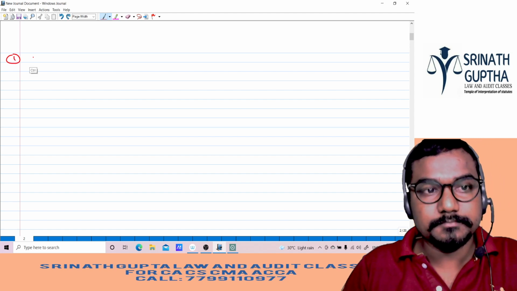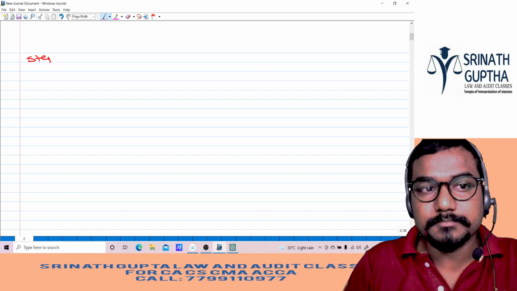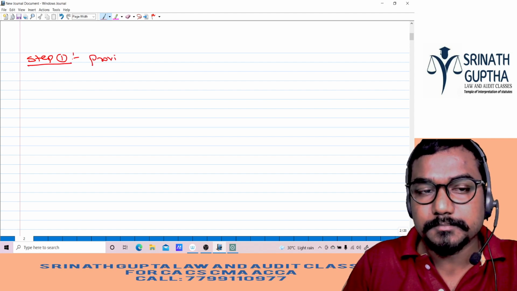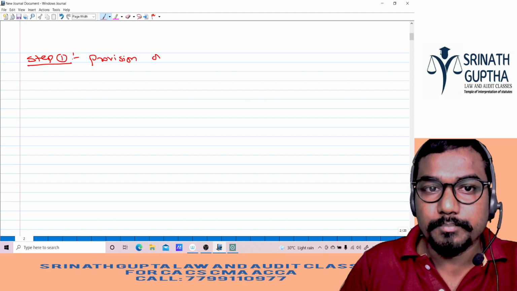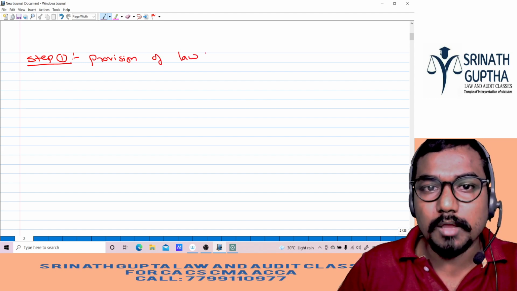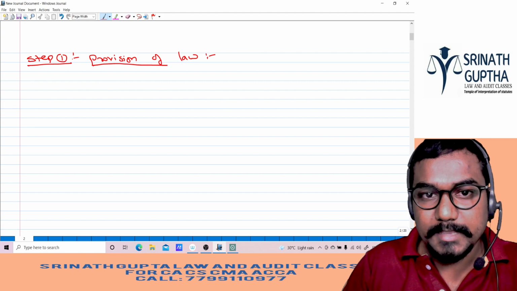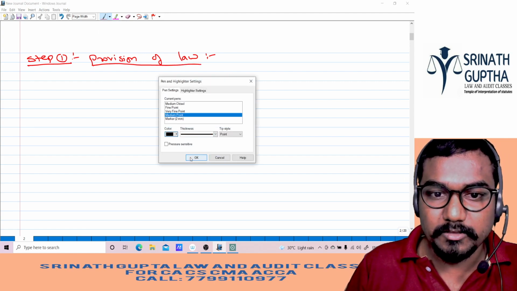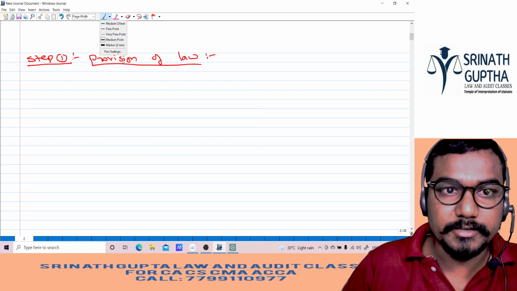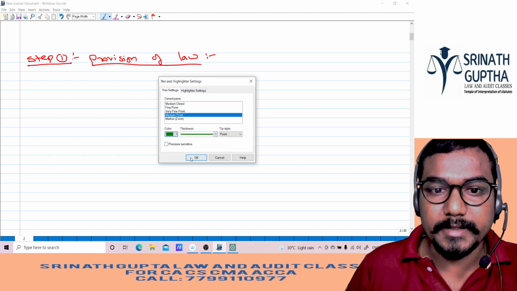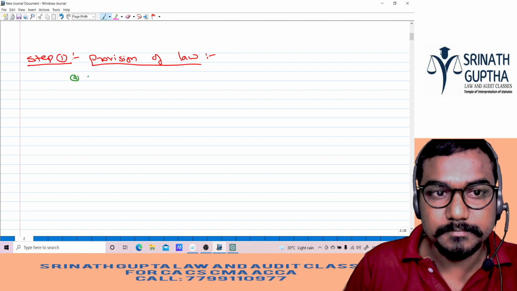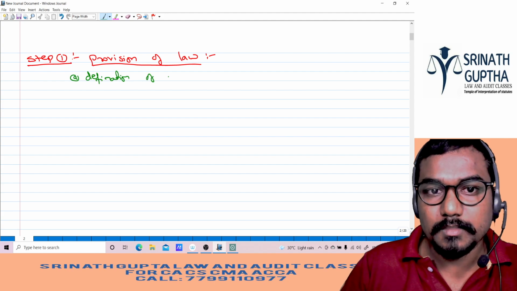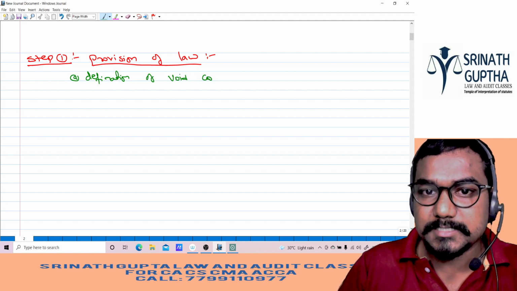Step number 1: provision of the law. इसमें क्या लिखना बेटा? We should write the act. We should write the definition of the void contract.